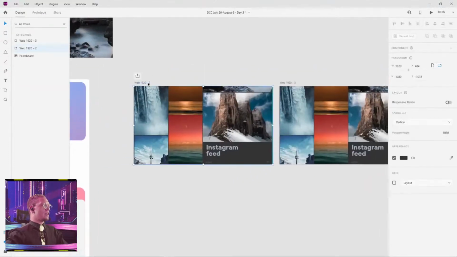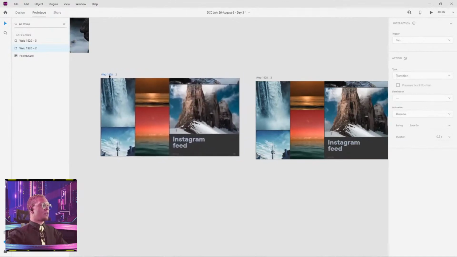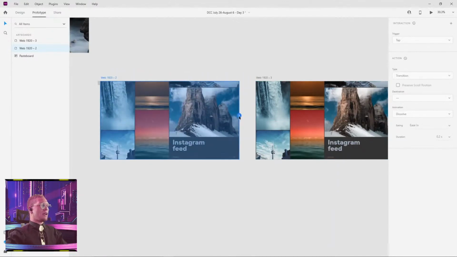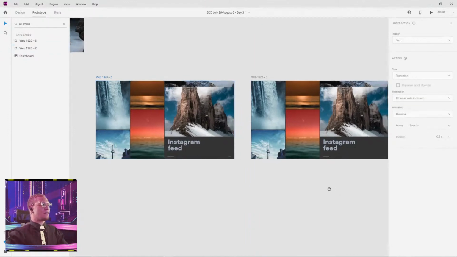So what we're gonna do from here is we're gonna set up a timed animation. We're just gonna select artboard number 1, and we are going to drag this over to artboard number 2. Our trigger is going to be time. We want auto animate, and we're gonna do snap on this one, okay? This is gonna be our chance to use our favorite easing option.